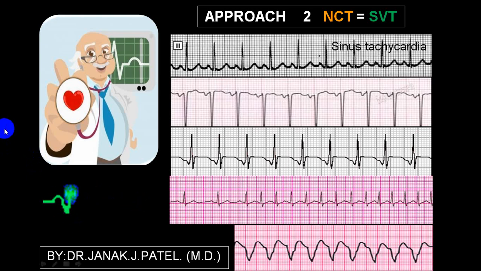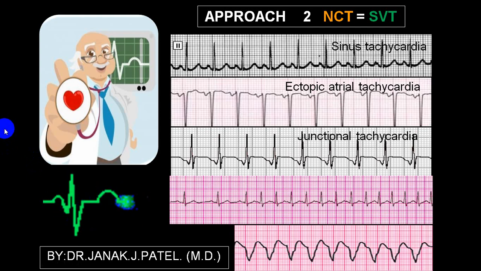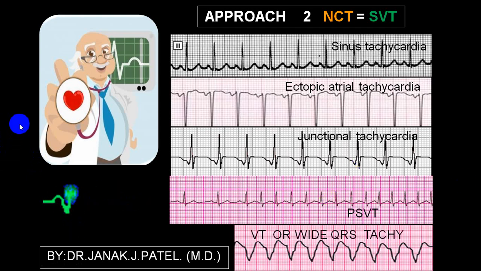So this is sinus tachycardia. This is ectopic atrial tachycardia. This is nodal tachycardia, or we call it junctional tachycardia. This is paroxysmal supraventricular tachycardia, and this is ventricular tachycardia, or we call it wide QRS tachycardia.